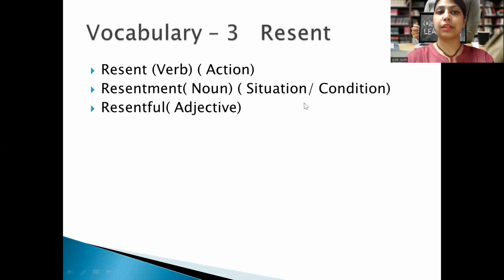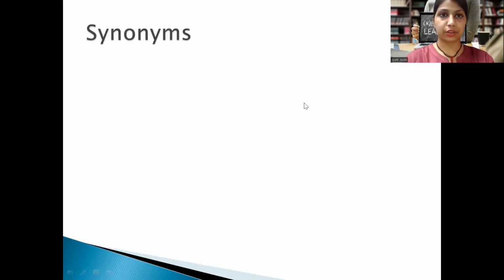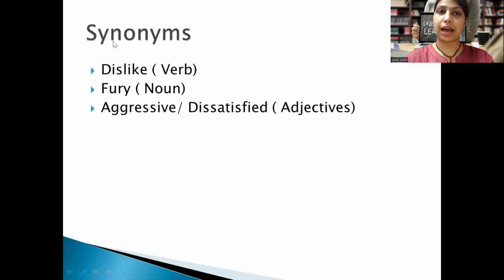Now let's take the synonyms. As I told you, resent itself has three different forms. If I take the word dislike as a verb, it becomes synonymous to resent. If I take the word fury, this is a noun, it becomes synonymous to resentment. Aggressiveness and dissatisfaction are adjectives, and these become synonymous to the adjective form, resentful.